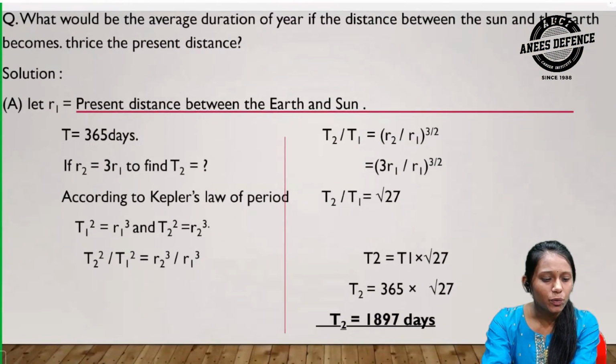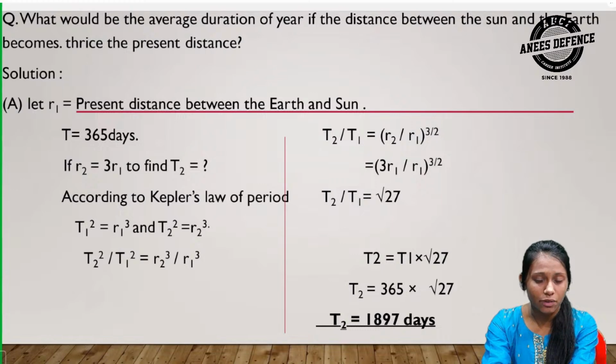The question is, what would be the average duration of a year if the distance between the sun and the earth becomes thrice the present distance? Solution. If R1 is the present distance between the earth and the sun, the time taken by the earth to revolve around the sun is 365 days. If R2 is equal to thrice of R1, then according to Kepler's law of periods, T1 squared is proportional to R1 cubed and T2 squared is proportional to R2 cubed. T2 squared by T1 squared is equal to R2 cubed by R1 cubed.